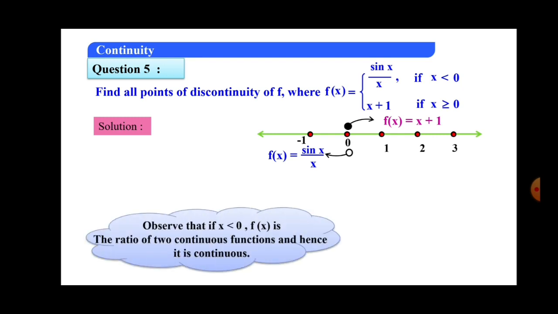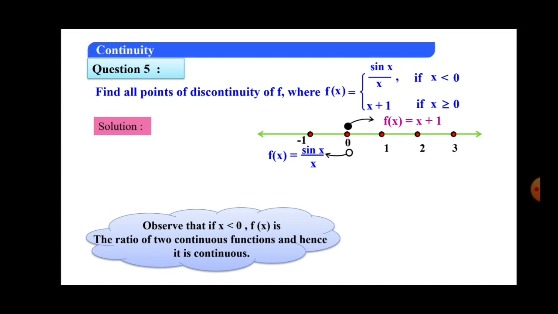Similarly, for numbers less than 0, the function is defined as sin x upon x, and it is the ratio of the sin function and the x function, and the numbers x are lesser than 0. Here the point 0 is not included because it is strictly less than 0, so we cannot take x as 0 here. So we say that this function is continuous because the algebra of two continuous functions, f of x divided by g of x, sin x upon x, is again continuous.